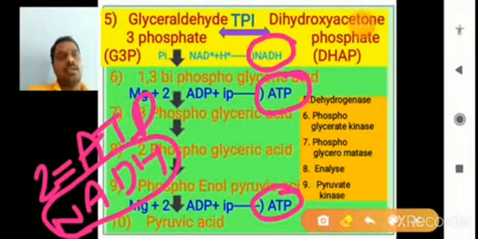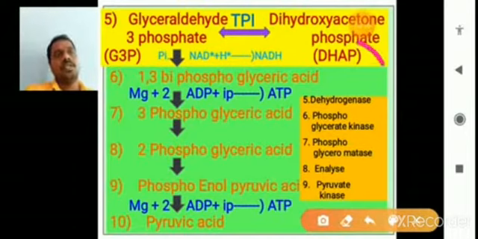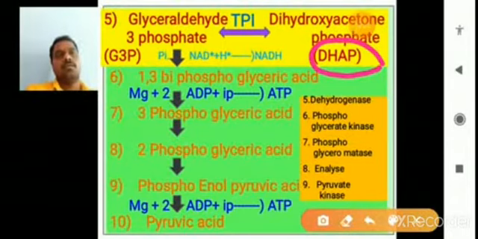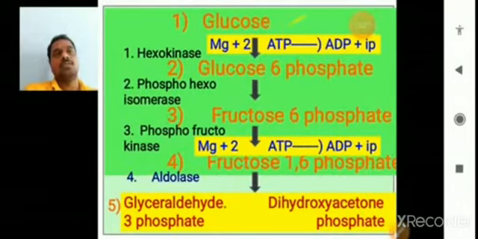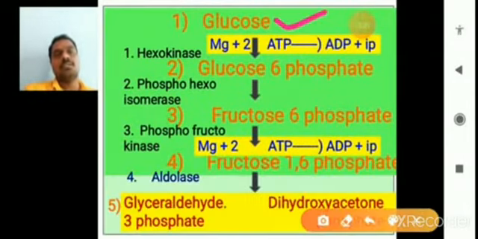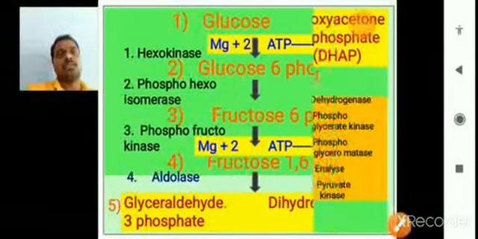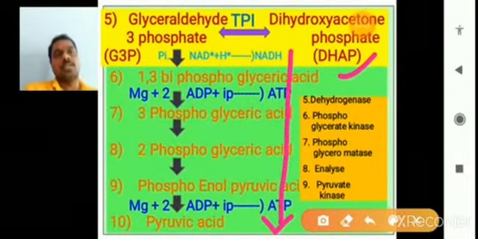So again, just observe here. DHAP is also produced from the glucose, right? Only one glucose molecule participates in the glycolysis and produces glyceraldehyde 3-phosphate and dihydroxyacetone phosphate. Based on that, the DHAP also participates in the 6th to 10th steps.